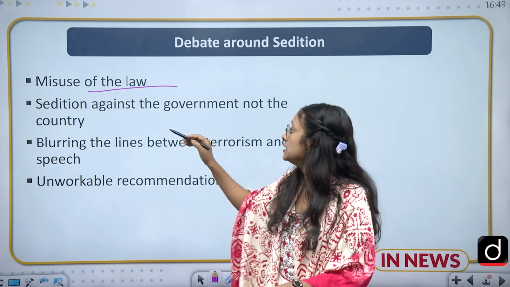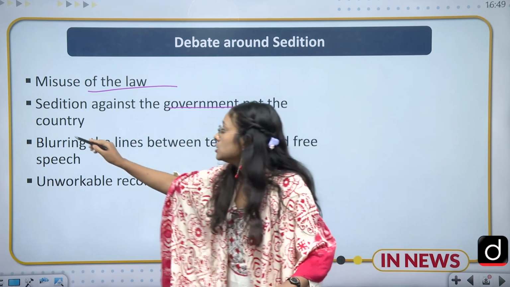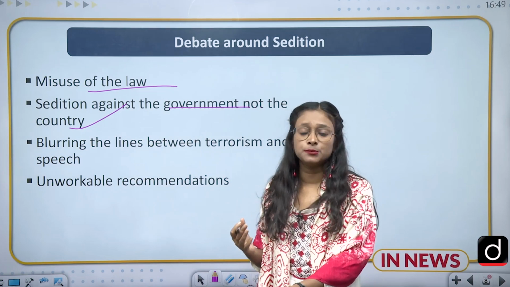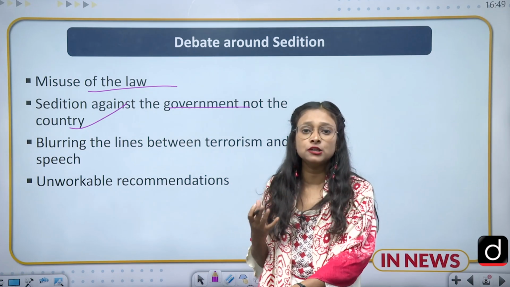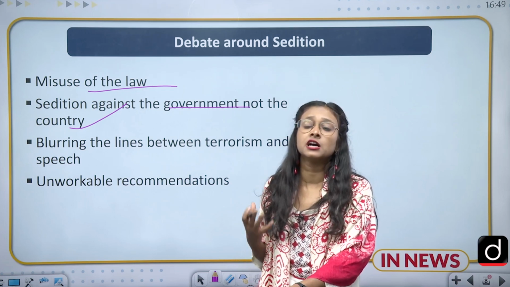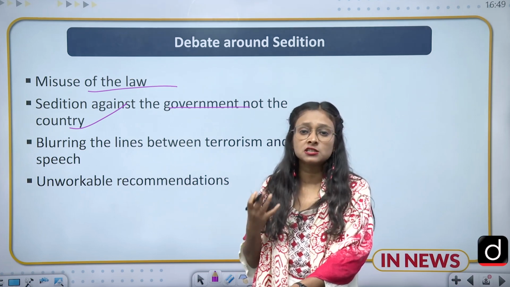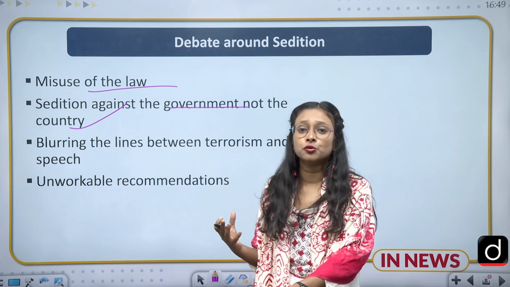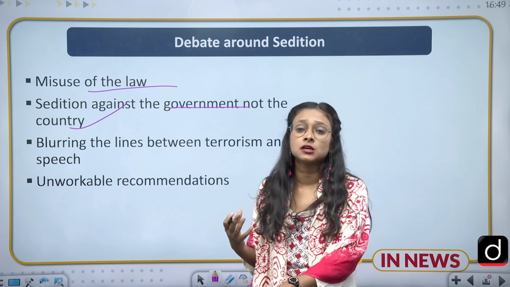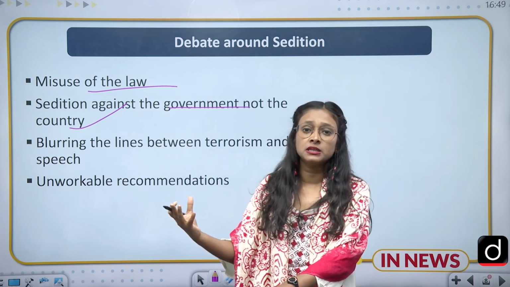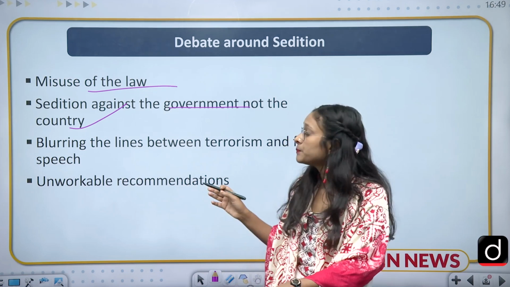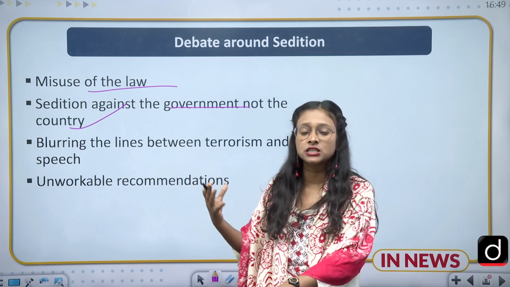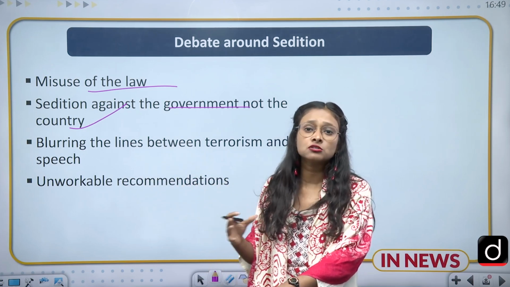The second is sedition against the government, not the country. This is a matter of debate, because being a citizen of any country, being a citizen of India, we have the right to dissent or express our disagreement with the government. And expressing disagreement with the government is not a matter of sedition. But many times we have seen that when people are expressing their discontentment against the government, they are charged with sedition. They are expressing their anger against the government, and we have the right to express our anger against the government. So it is not a matter of sedition.